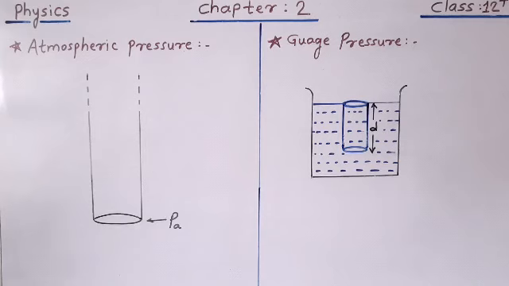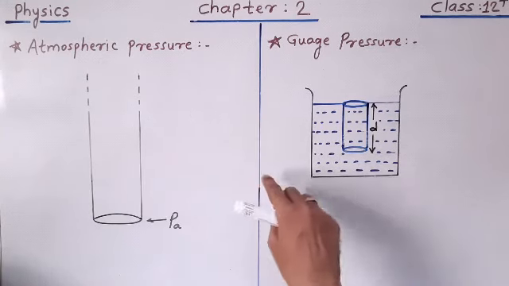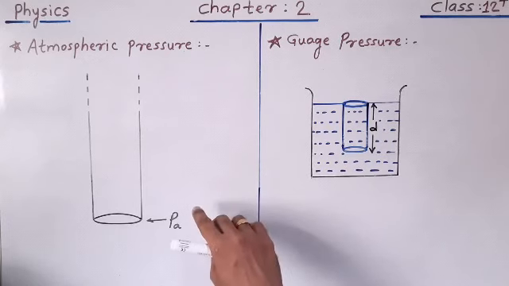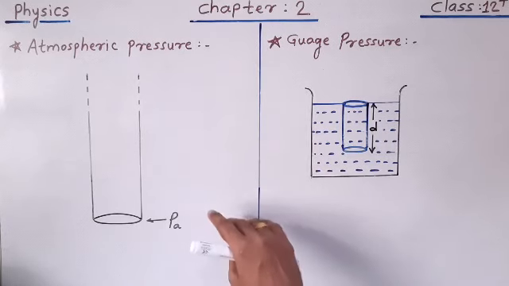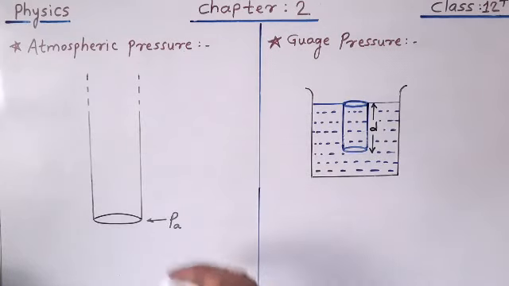We are continuing chapter number 2, and you know the name of the chapter is Mechanical Properties of Fluids. Today we are going to see the difference between atmospheric pressure and gauge pressure. You know what is meant by atmospheric pressure, but for comparison with gauge pressure, we are again going to study atmospheric pressure here. Let us see what atmospheric pressure is.